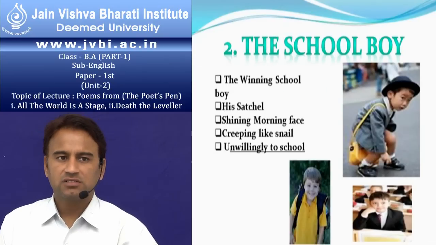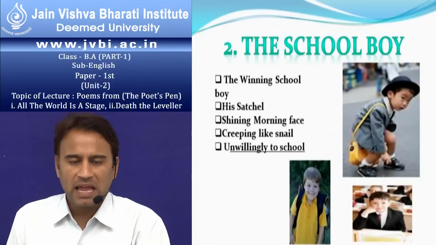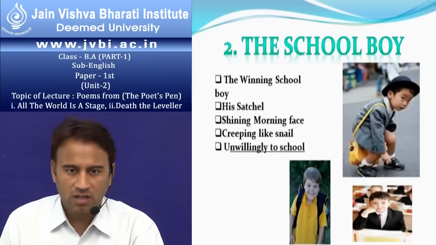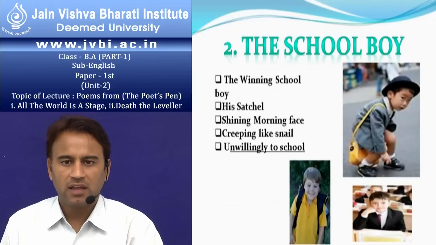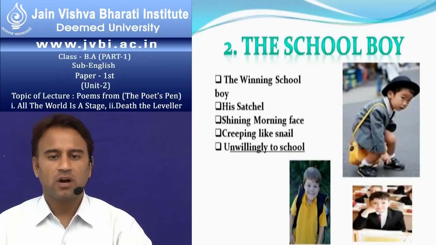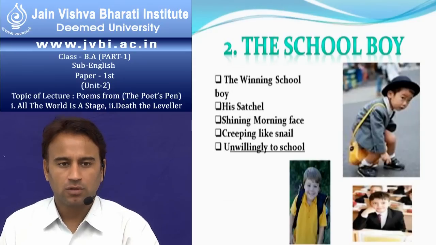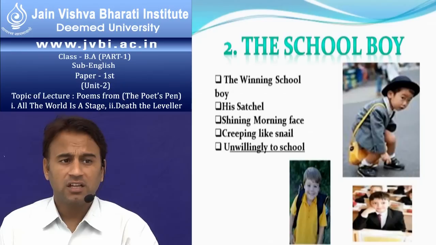Now the second is the schoolboy. When we become older, the infant turns into a child, and the child turns into a boy, and he is admitted to school. He is the whining schoolboy.